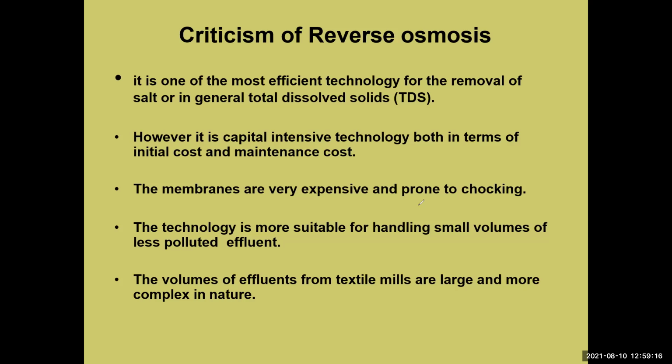Okay, now the effluent from the textile mills is large and more complex in nature. This is the part of reverse osmosis. Any doubts? Any problems? It is a must-do first: this technology is more suitable for handling small-volume, less polluted effluent. Okay.